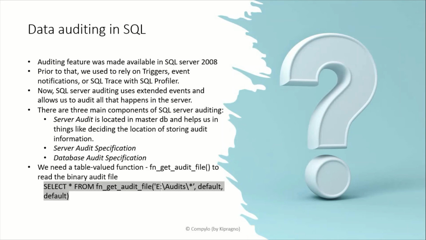There are three main components of SQL Server auditing. First is server audit, which is located in MasterDB and helps us decide things like the location of storing audit information. Second is server audit specification, and third is database audit specification. We need the table valued function fn_get_audit_file to read the binary audit file. The query could be as shown on the screen: select asterisk from, then we use the function and then the location of the file.